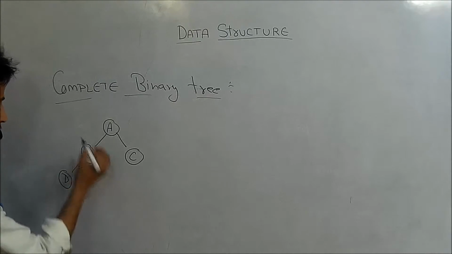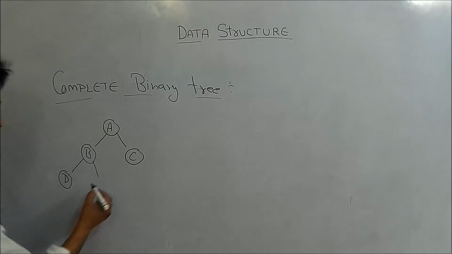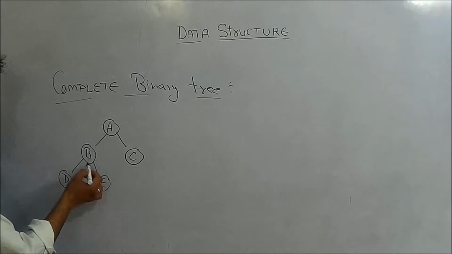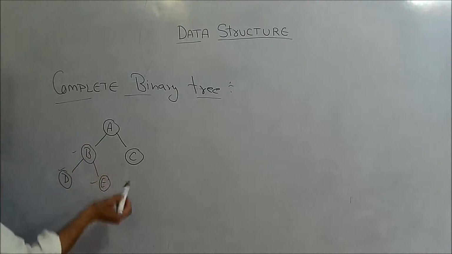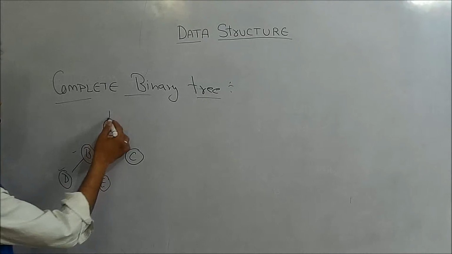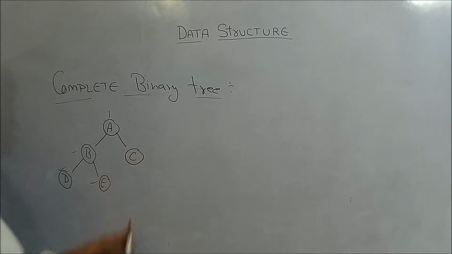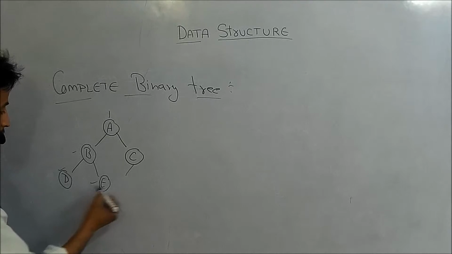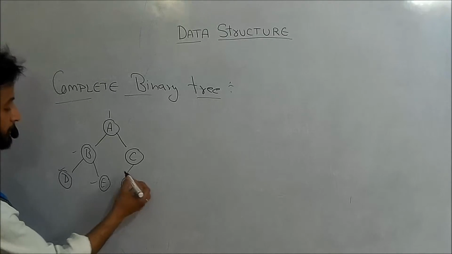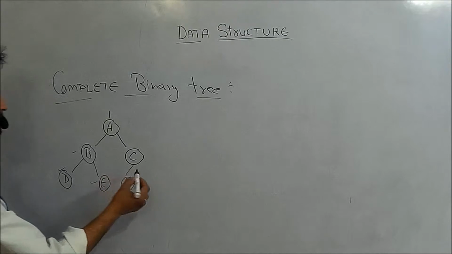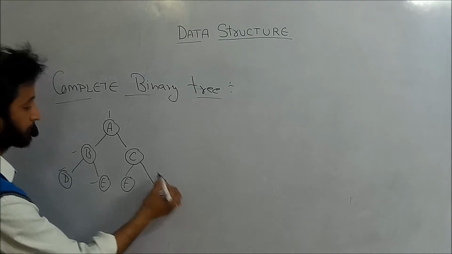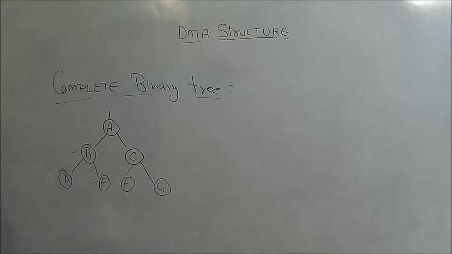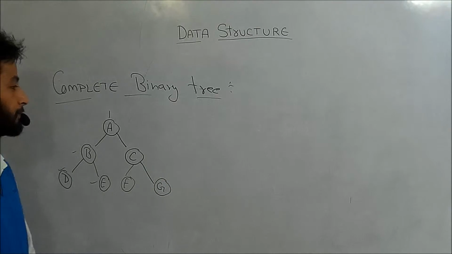Next, if I want to insert an element which is E, then I will insert that element to the right of the B. Once it has been completely done, then I will move to the right of the root, that is C. Then if I want to insert an element F, I have to insert that F element to the left of that. And if I want to insert G, then I have to insert G to the right. So this is the property of a complete binary tree.